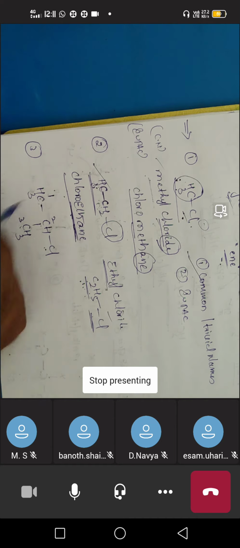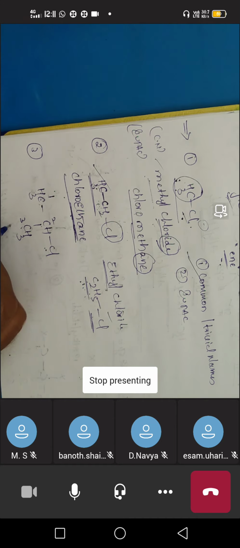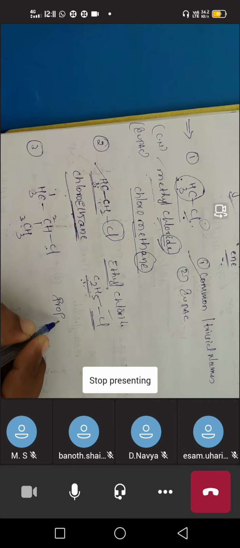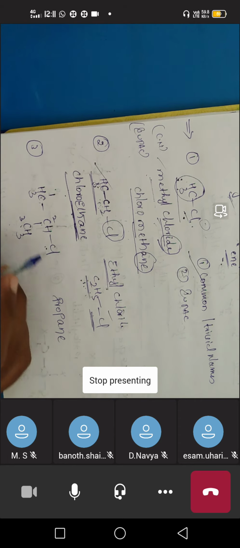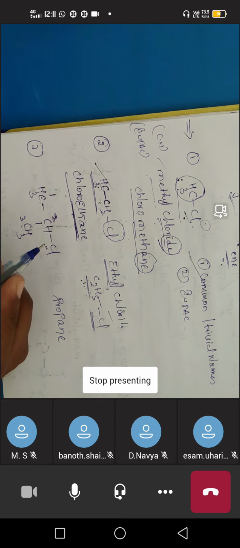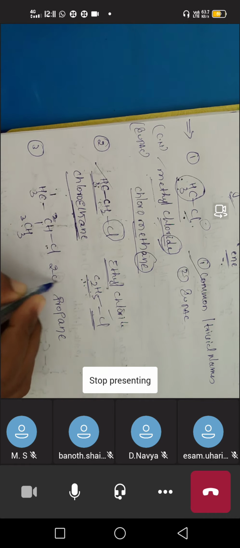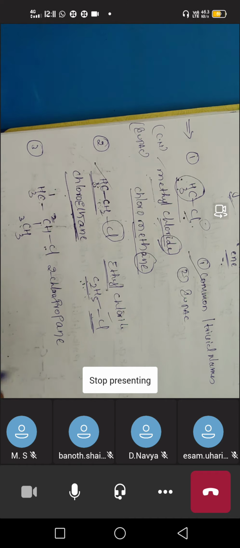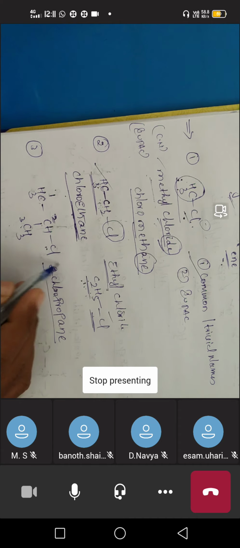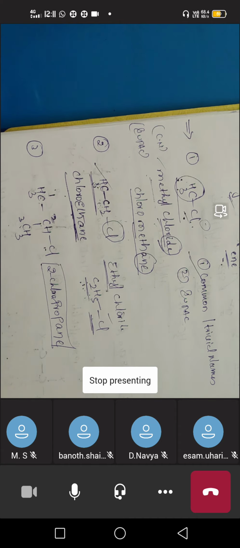Next, we have 3 carbons, so the root word is prop. All are single bonds, so ane: propane. We have to write the chlorine as a prefix. On which carbon is it present? On the second carbon. So we have to write 2-chloro. The name of the compound is 2-chloropropane. In this way you can give the number.